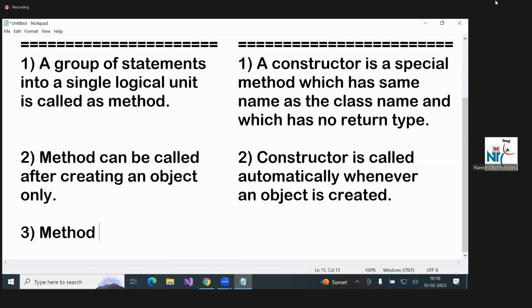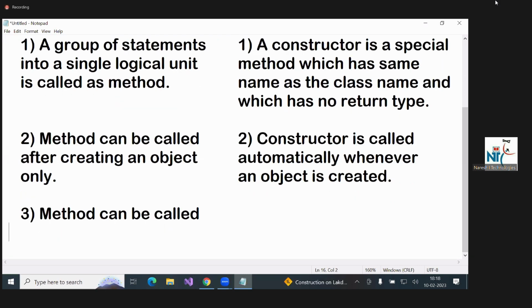A method can be called any number of times for one object.